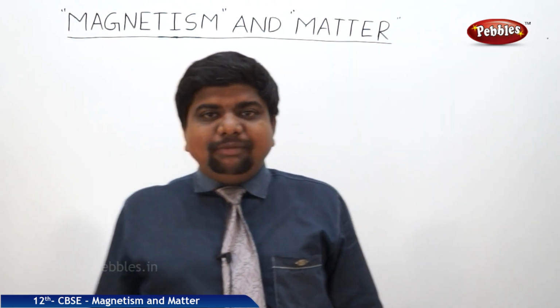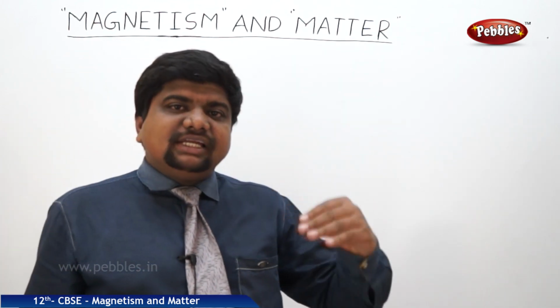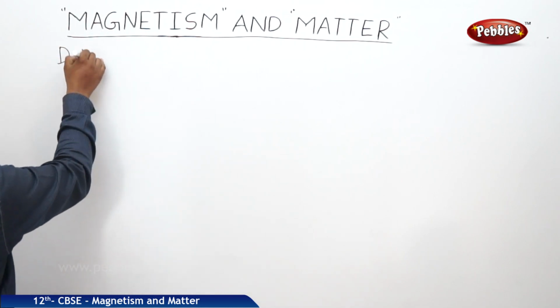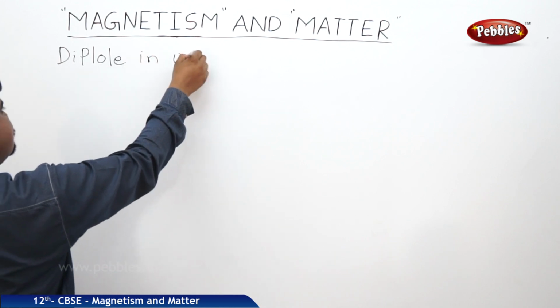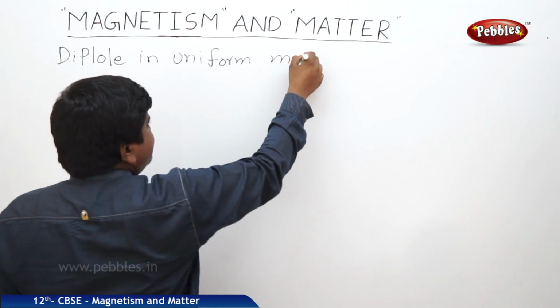Now we will see a dipole which is placed in a uniform magnetic field and how much torque it is experiencing. Dipole in uniform magnetic field.